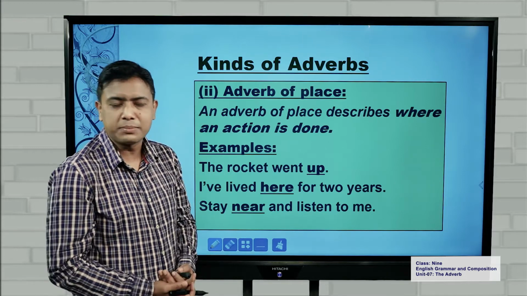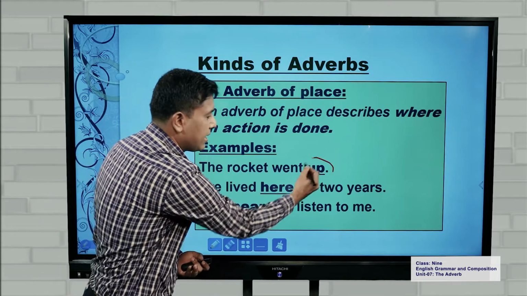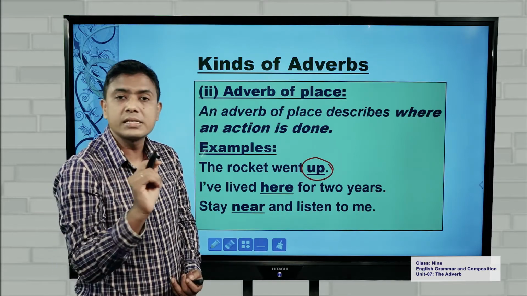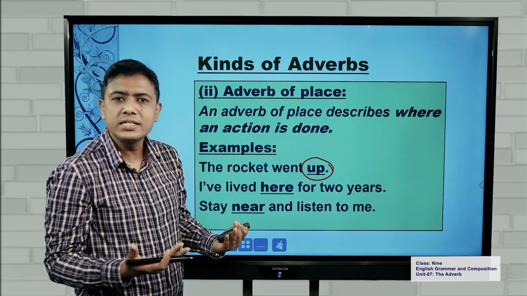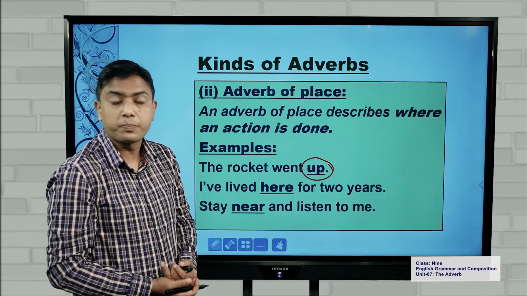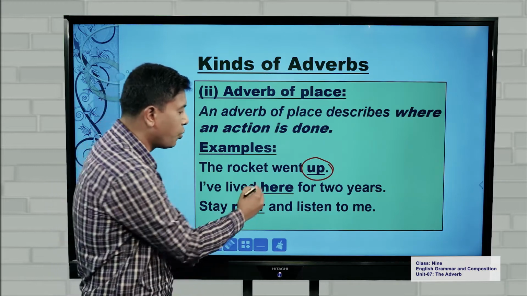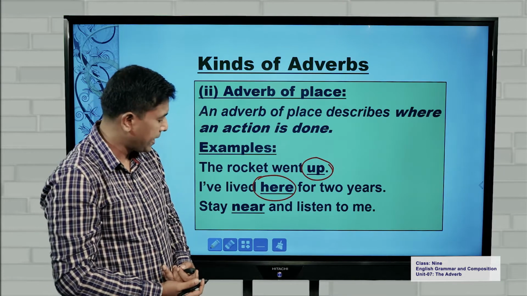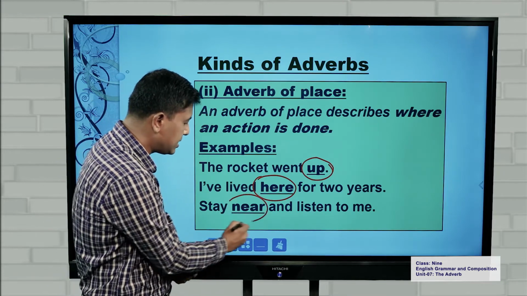Very easily understandable. See, the part of speech up talks about the place of an action. Where did the rocket go? It went up, which is an adverb of place. Second one, I have lived where? Here. It is also place. And lastly, stay where? Stay near.